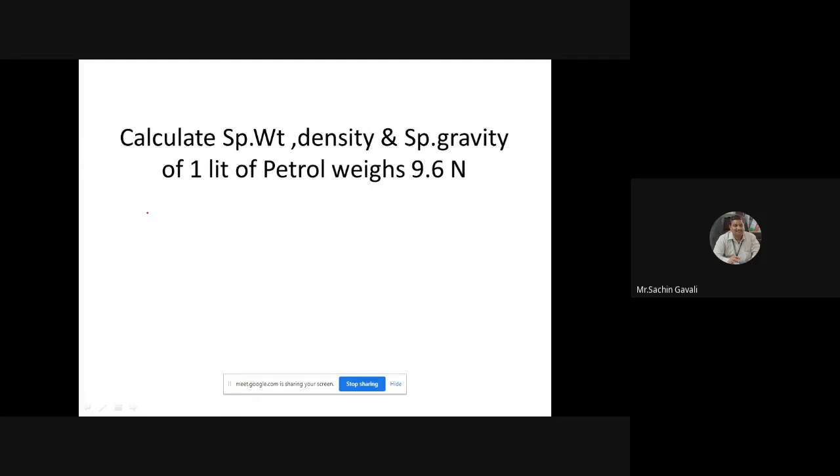So without wasting time, it is a very simple numerical. We know the formula, but still you may not know how to convert liter into meter cube. What is given? We have to calculate specific weight w, then density, and then specific gravity, which we can call SG or S of petrol.